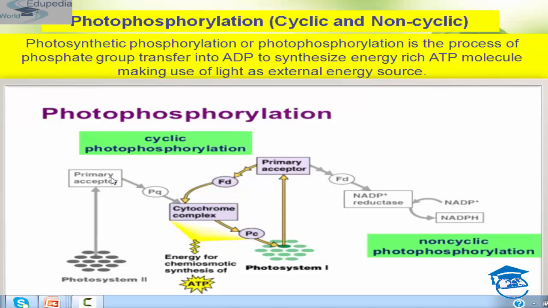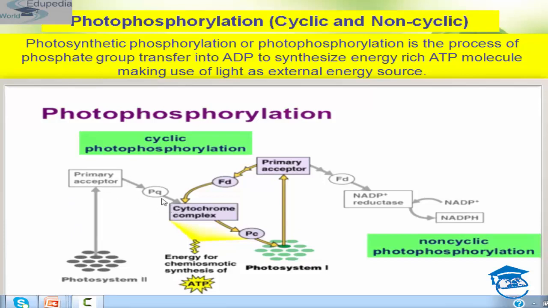this way electron transfer takes place from primary acceptor to plastoquinone, this is PQ, to the cytochrome complex to plastocyanin, this is PC, and it finally reaches photosystem 1, students. Okay, there the electron is again ejected and it reaches the primary acceptor, then the ferredoxin, then the cytochrome complex. That's why it is called cyclic photophosphorylation, because it forms a Z kind of scheme, and the electron reaches the